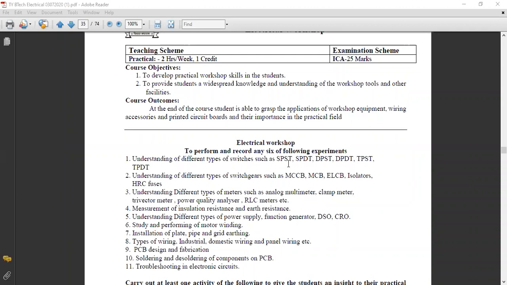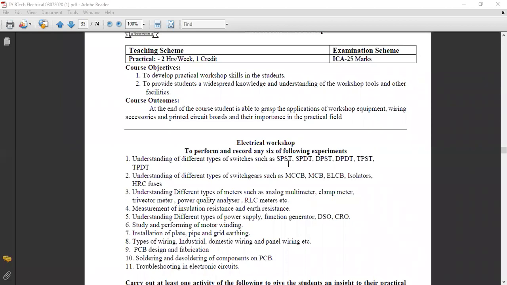So it is nothing but DPST. Then DPDT is nothing but double pole double throw. Okay. So that means each and every pole has a separate throw, that is a separate handle. So if we want to connect two switches, that is two poles, then we require a double throw पाहिजे आपल्याला.